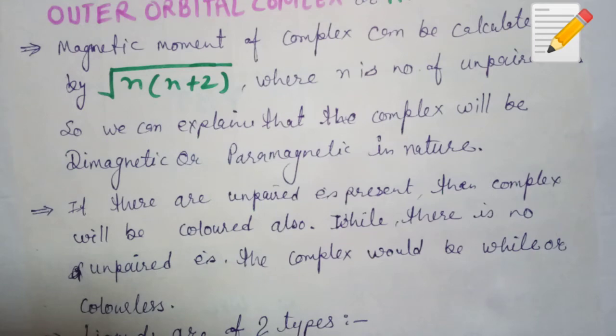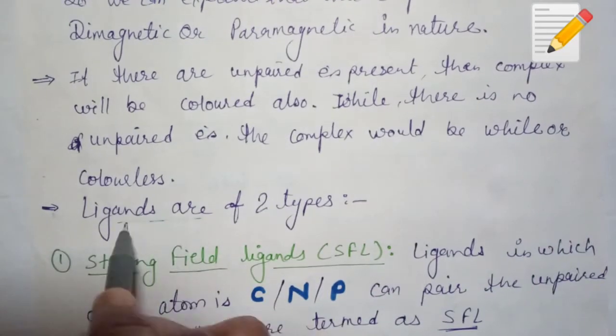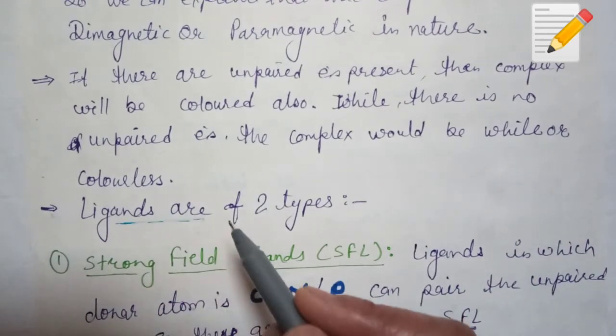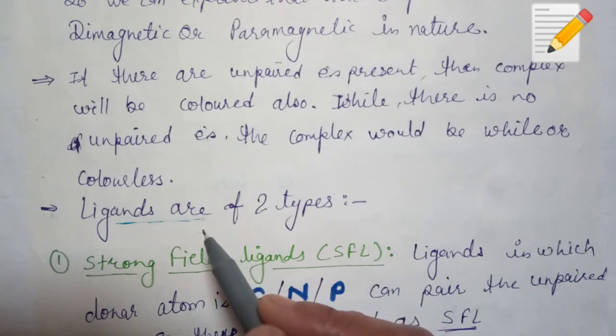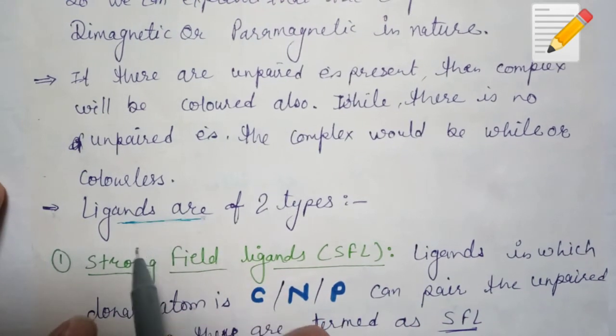One new thing in this VBT for complex compounds is the type of ligands. It is the type of ligand, not monodentate, bidentate, tridentate or polydentate. It is the type of ligand on the basis of the pairing of electrons of the central metal atom.